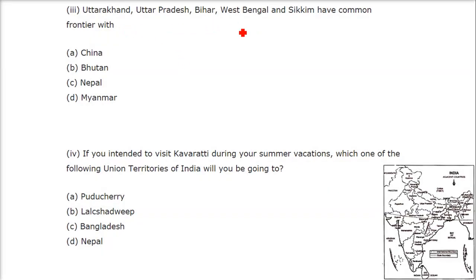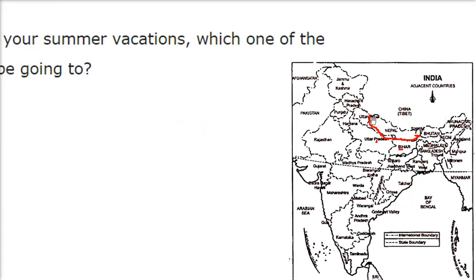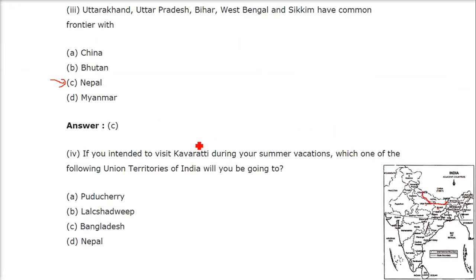Uttarakhand, Uttar Pradesh, Bihar, West Bengal and Sikkim have common frontier with, means they share boundary with which country? The answer is Nepal. If you see here, this is Nepal. Let me show you here. All these names, they share boundary with Nepal.